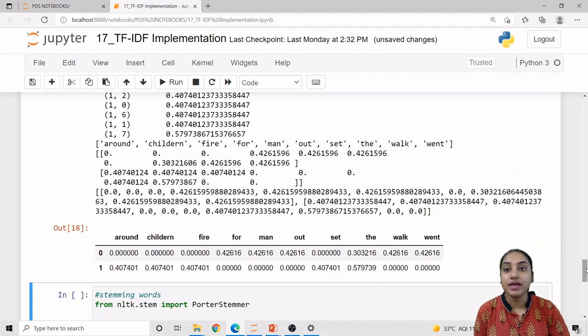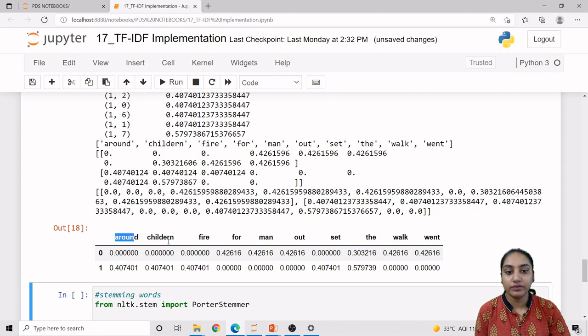Why has this happened? Because the scikit-learn library by default implements the stop word removal process. So what are the stop words? The stop words are the kind of words which do not contain any meaning for semantic analysis. So which kind of stop words do we have?